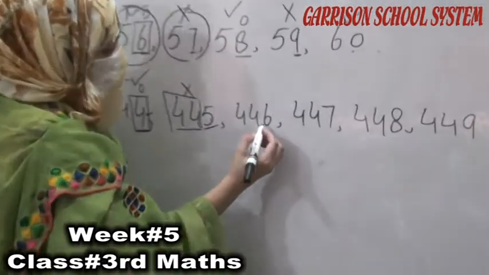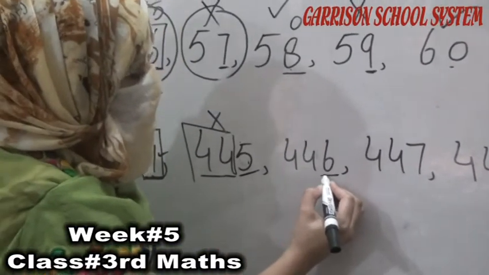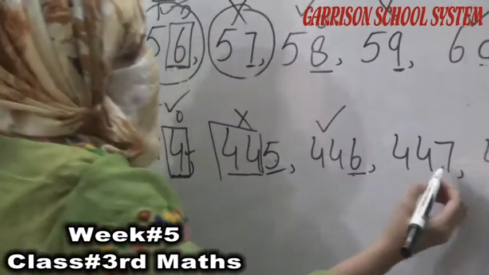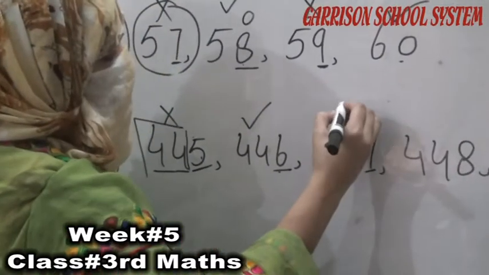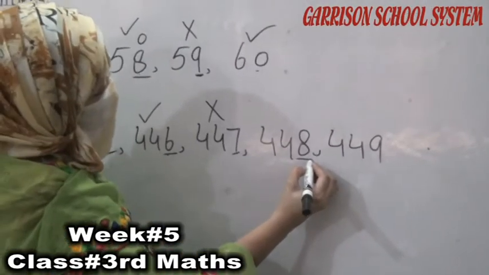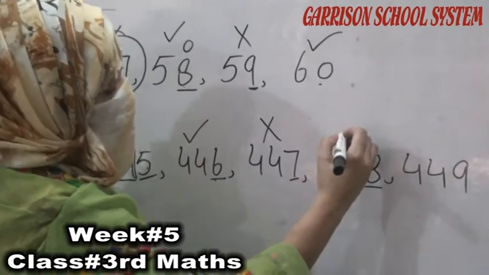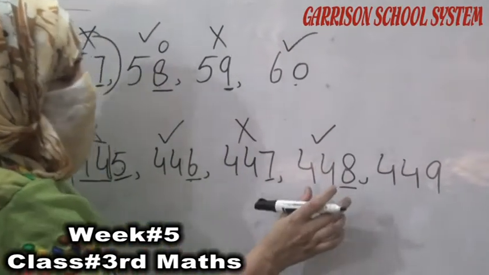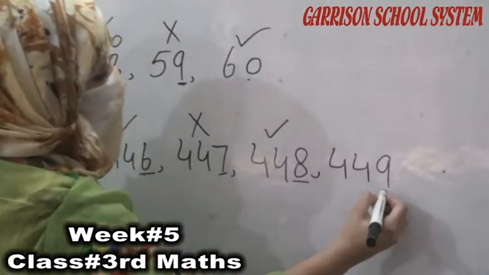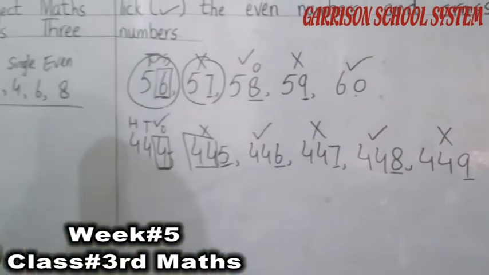Now move to the next. Next is 446. This ones number is even, so it means this number is even. Next one's number is odd, so this number is odd. We have to cross this number. Next one's number is 8, so 8 and 8 is even number. So we have to tick this number because this is our even number. Now look at the 449. 9 is odd, so we have to cross because this is our odd number.